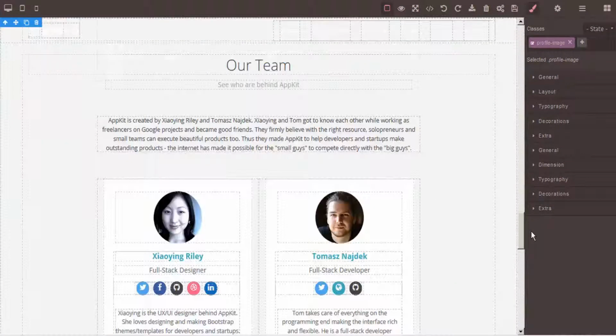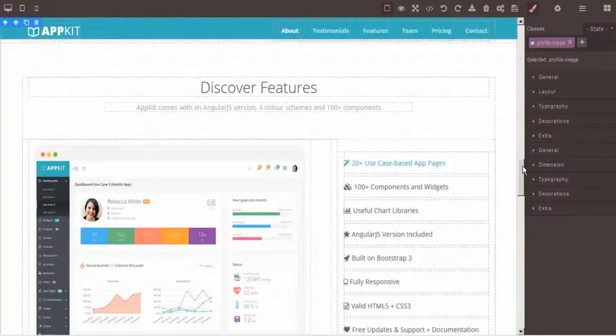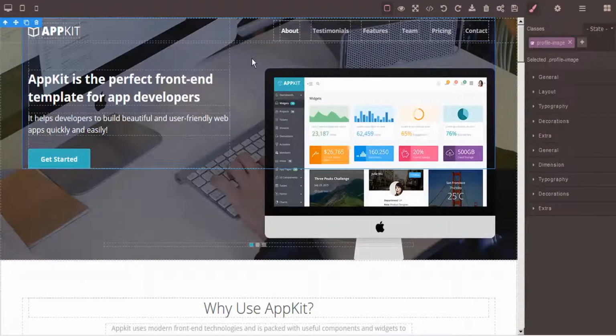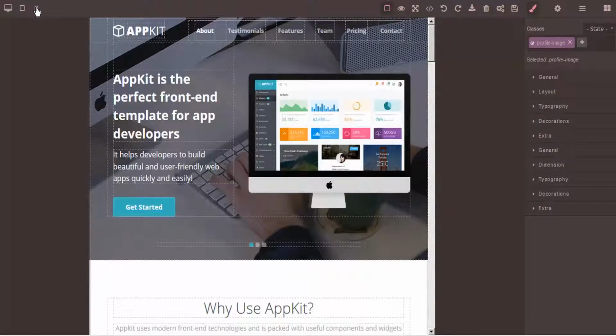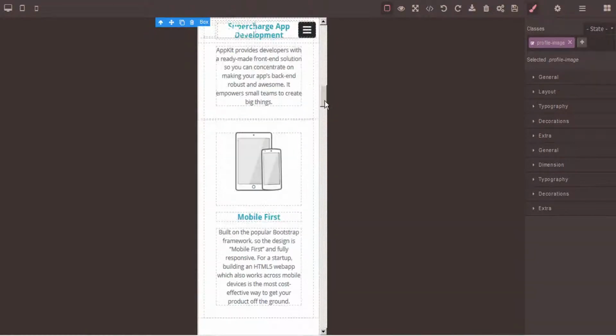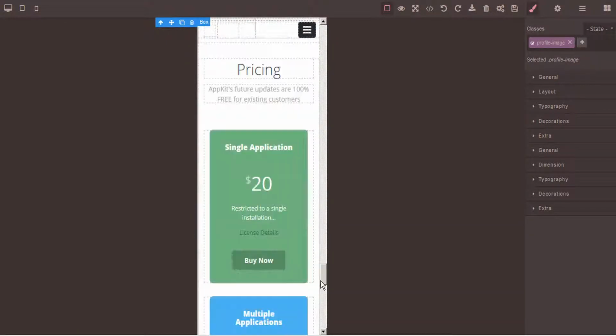And you'll recognize this. This is one of the themes that I showed you just a few moments ago. And we can just check to make sure it's responsive. And it came over completely intact.